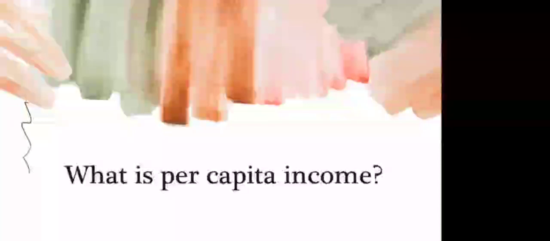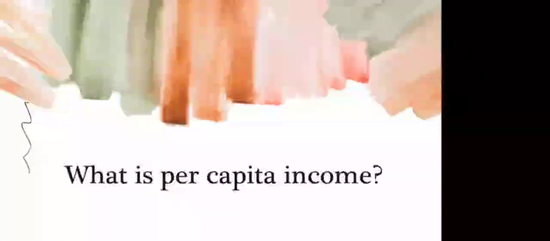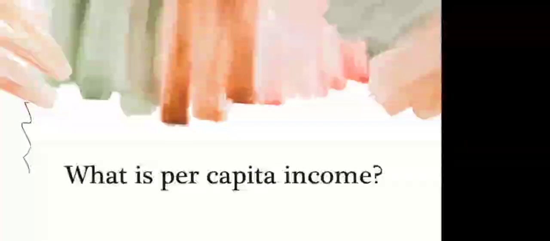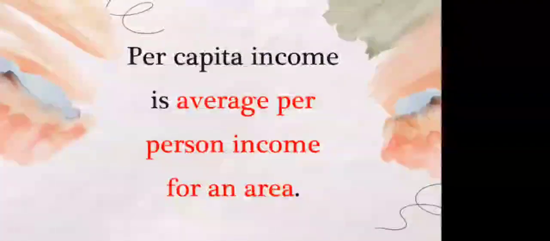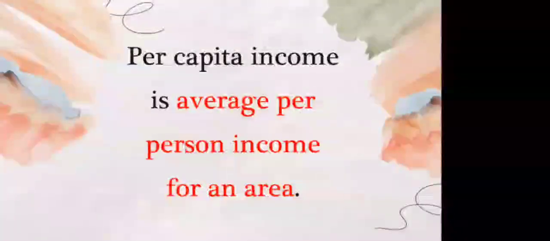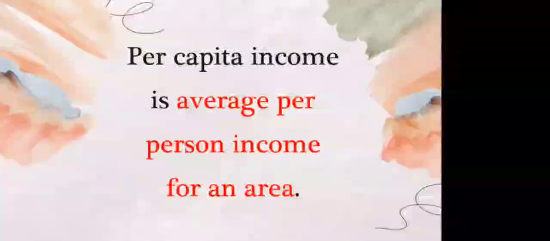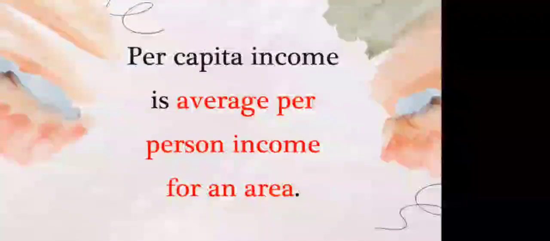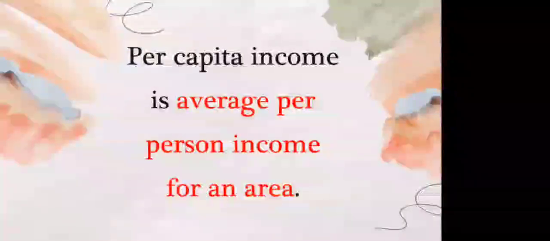Ma'am, income per person. Yes, very good. It's an average income per person. For example, if we take an area, we take the whole income of that area and divide it by the total population of that area. So an average income of one single person is calculated for that particular area. That average income of one person is the per capita income.